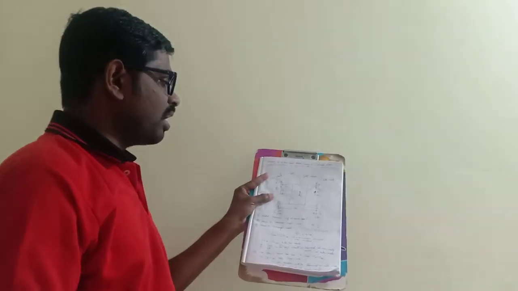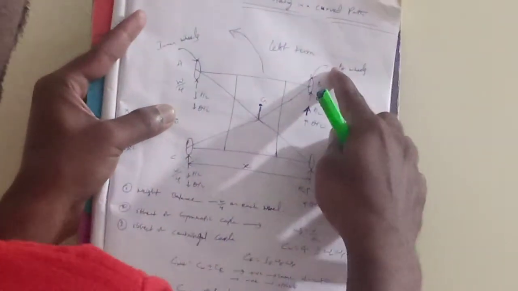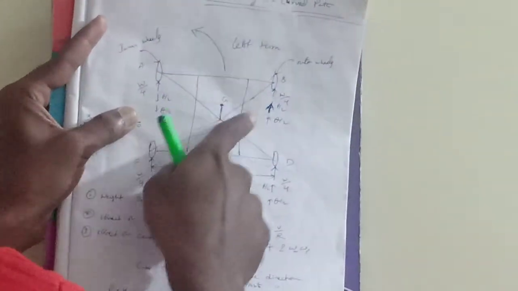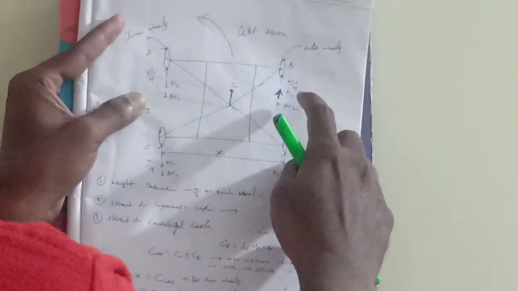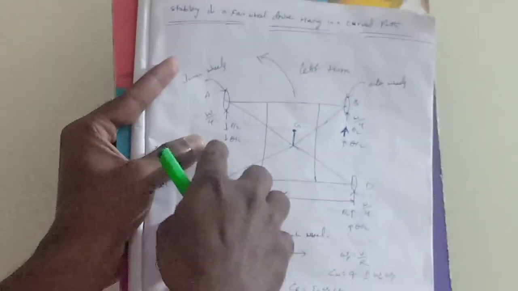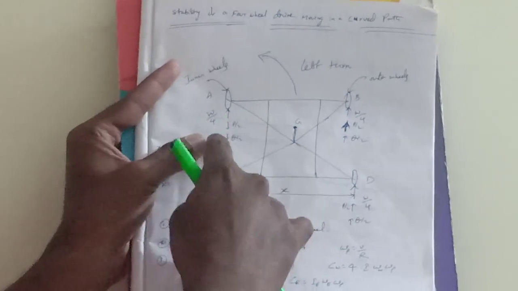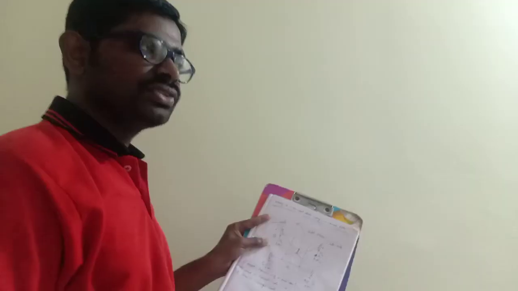So from this I have balanced all the things, and finally the total reaction at each outer wheel, where all are in the upward direction, is W by 4 plus P by 2 plus Q by 2. And the total reaction at each inner wheel is W by 4 in the upward direction minus P by 2 downward minus Q by 2 downward. So like this I can balance, or I can say the stability of a four-wheeler whenever it is taking a left turn. Finally, I am going to conclude some points here.